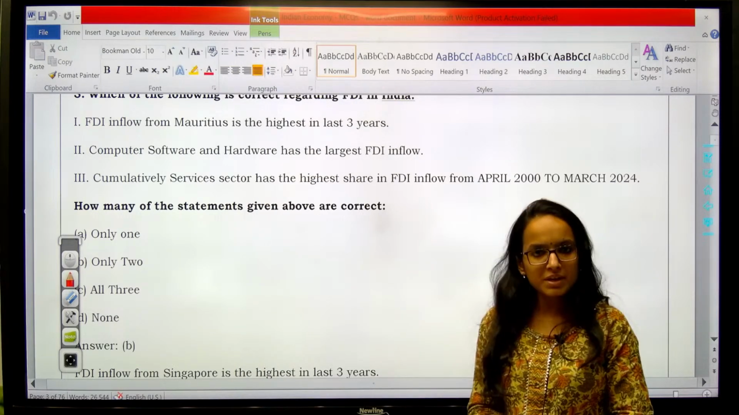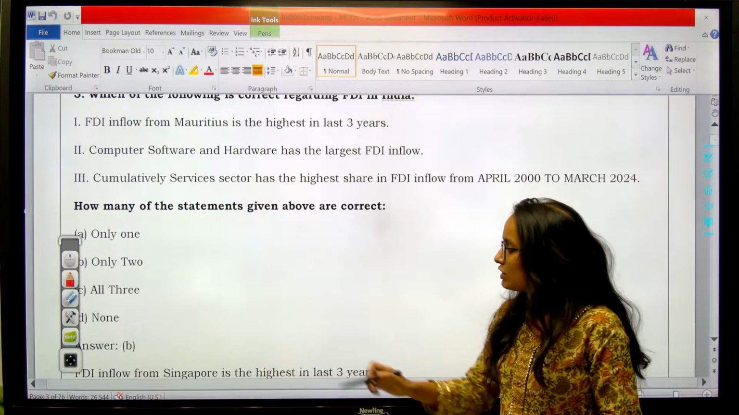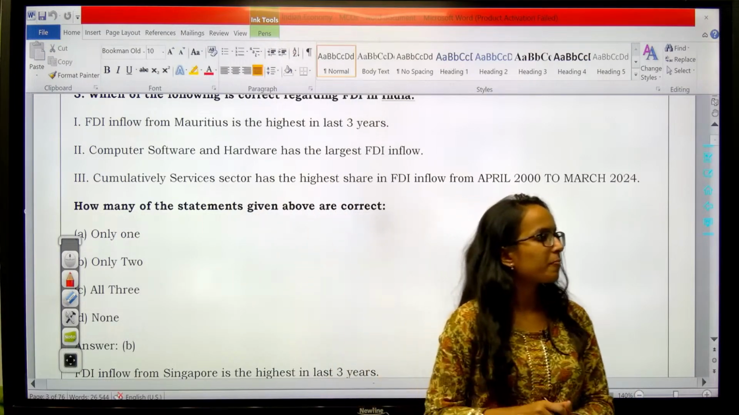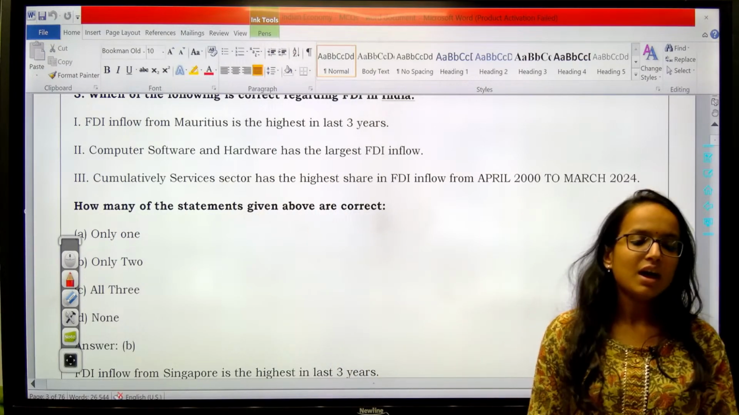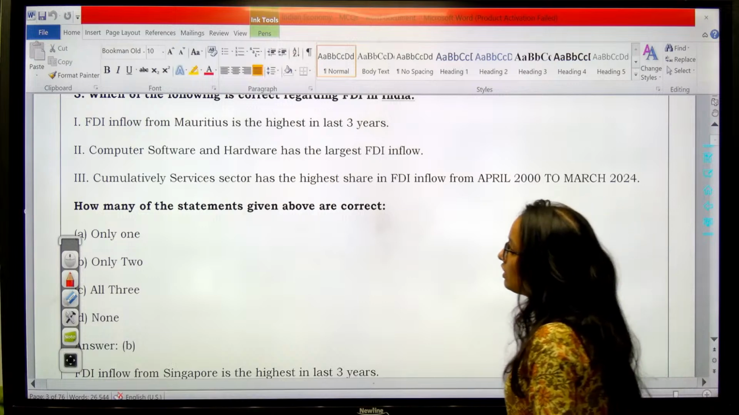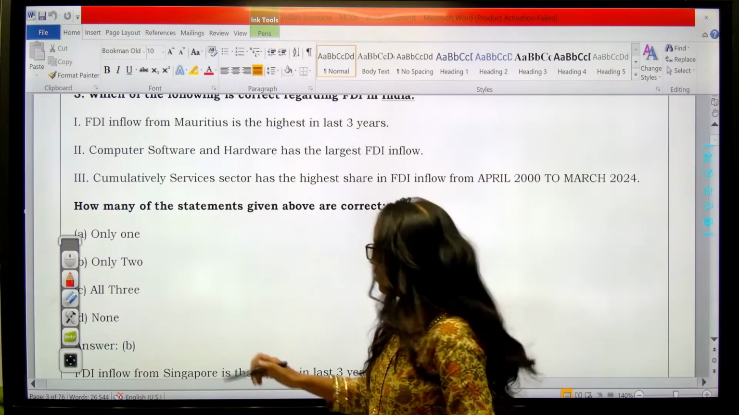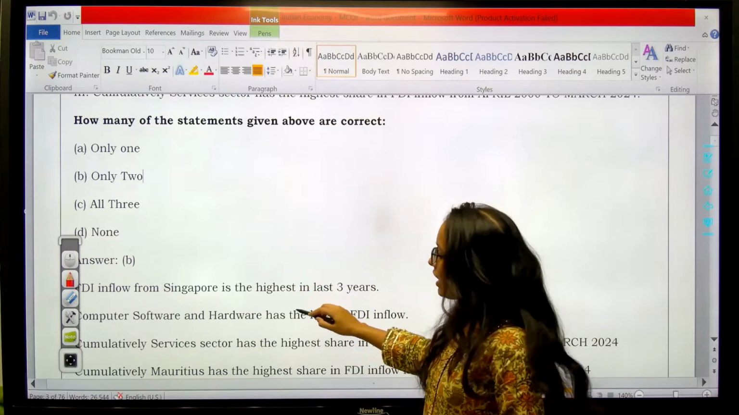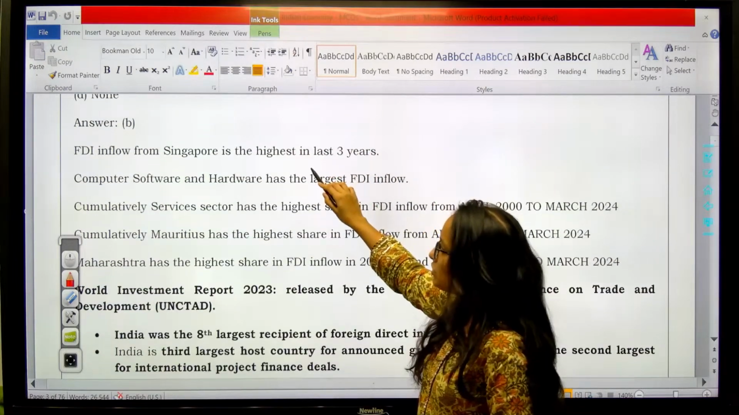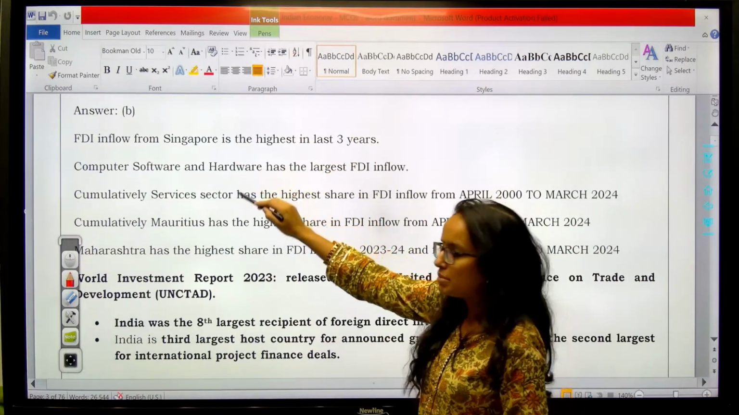So 2 and 3 being correct, the answer should be B, which is only 2. Clear? Right? Let's see the explanation and related details. So here, as you can see, the answer is B.